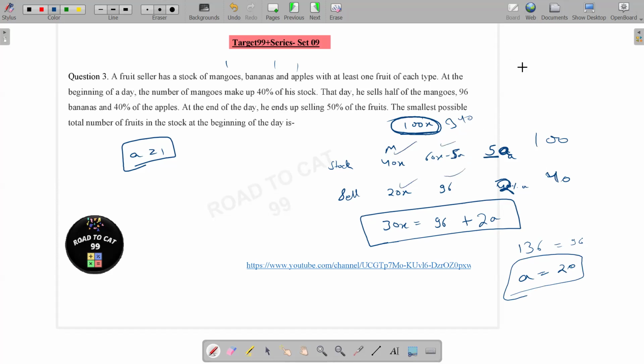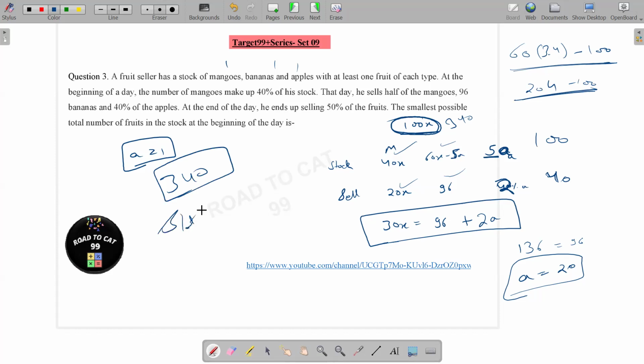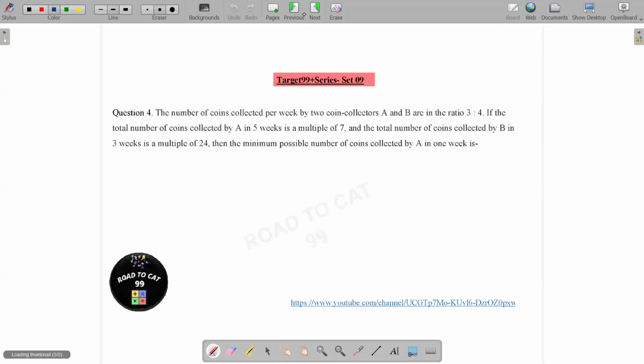And 60x minus 4A. So 60 into 3.4 minus 100. Is it greater than this? Let's check. Yes, this is greater than 96. The smallest value is 340.